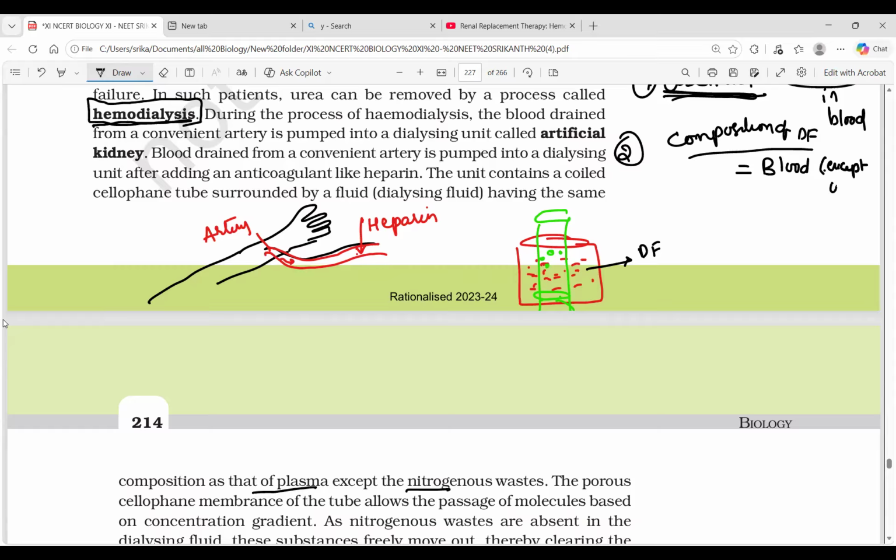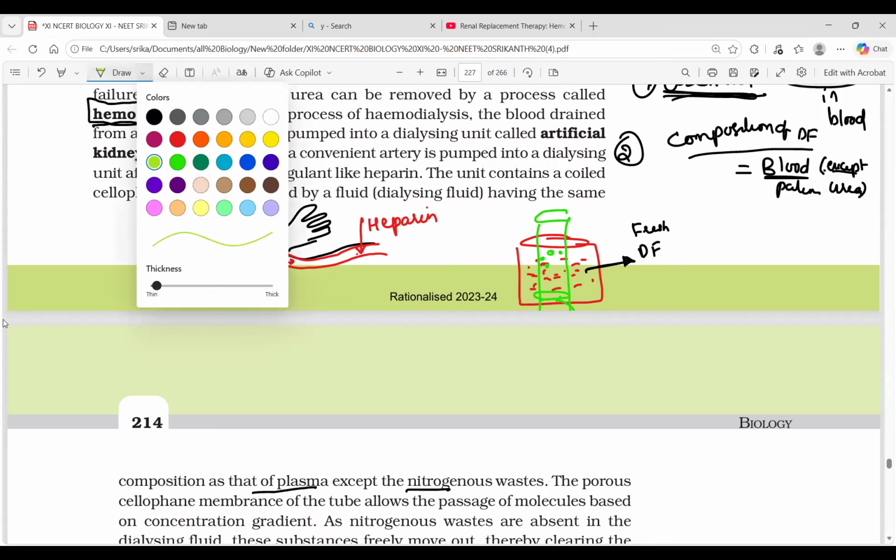Because the patient's kidney is malfunctioning and his urea has accumulated, fresh dialyzing fluid does not contain urea. The patient's blood contains urea, but fresh dialyzing fluid does not. This is what you need to remember.